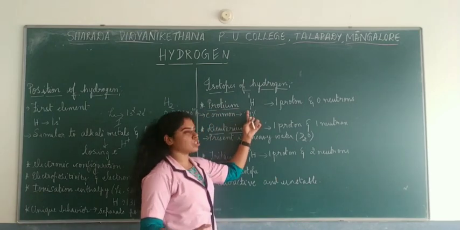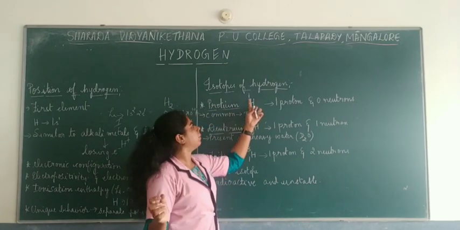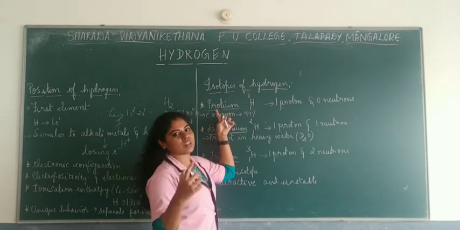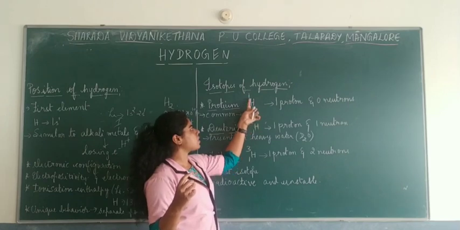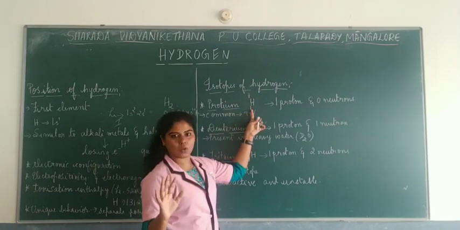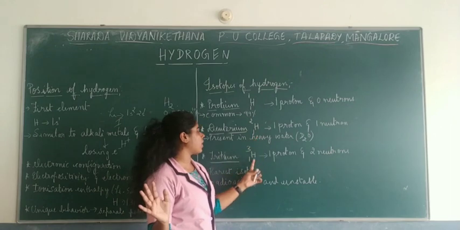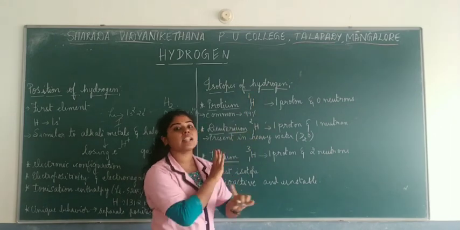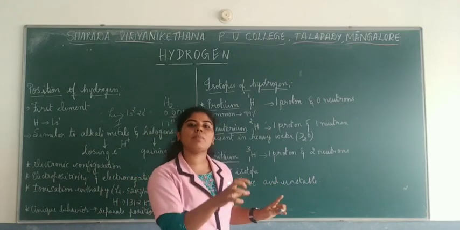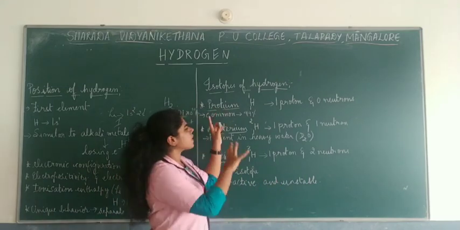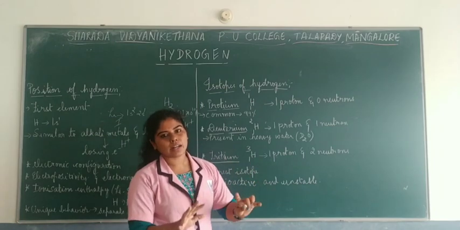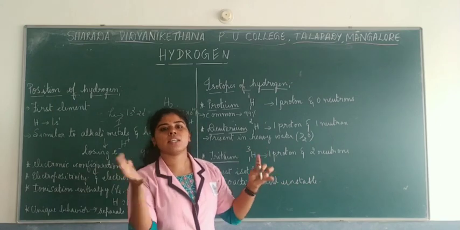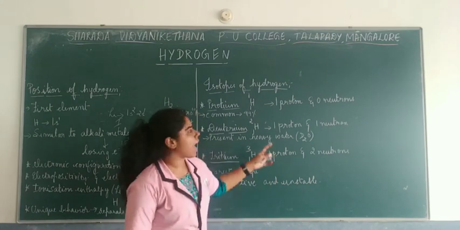Protium is hydrogen with atomic number 1. It consists of one electron only, but as you know, isotopes have the same atomic number but different mass number, which means the number of neutrons varies. So the electron will be the same, but the number of neutrons keeps changing. Protium, the first one, has a mass number of 1 and atomic number 1. Same atomic number everywhere, hydrogen is 1. But here the mass number is 1, which means it doesn't have any neutron. It has only one proton. This is the common, abundant hydrogen present in nature. Around 99.9% of hydrogen in nature is this protium.